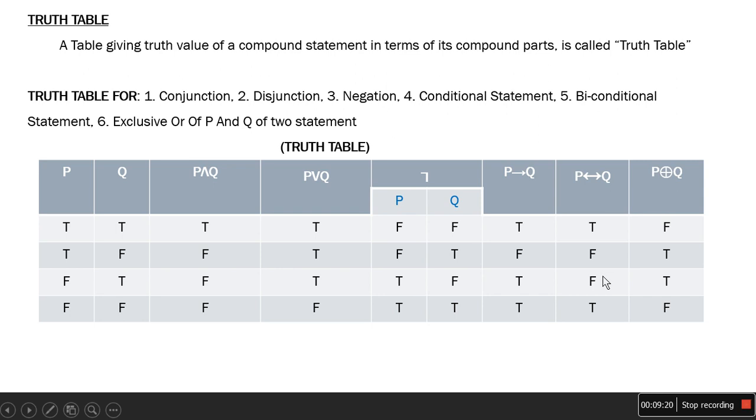Like that, the exclusive or of p and q, as per my thought, is nothing but the negation of the biconditional of p and q. So if both are the same, then the result will be false, otherwise the result will be true. See here, both true, both false: if the same, the result will be false. If there is a change, then the result will be true. This is exclusive in nature.